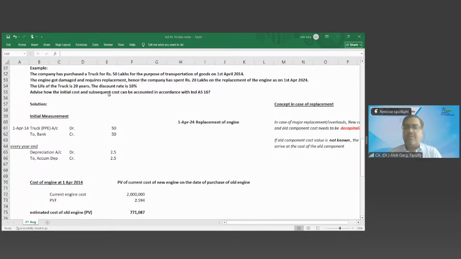Very good. So friends, the standard says that major replacement cost, major overhaul cost, major inspection cost, that is going to be capitalized as a part of the property, plant and equipment, right? This is what the standard says.